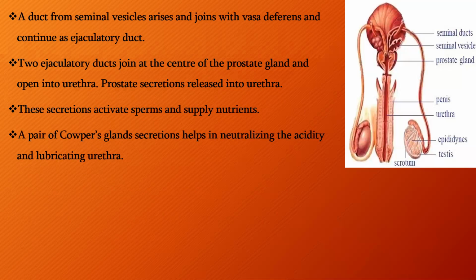The third accessory glands present in the human male reproductive system are a pair of bulbourethral glands. Their secretions help in neutralizing the acidity and also provide lubrication during the copulation process.